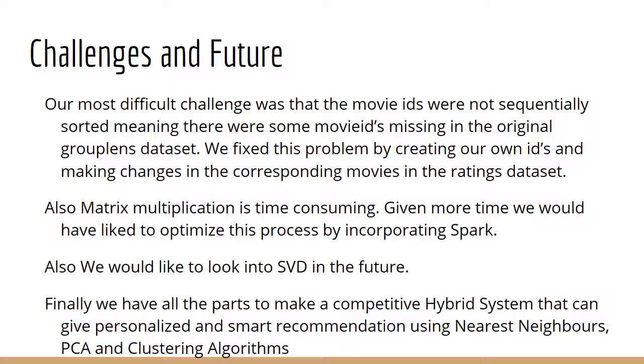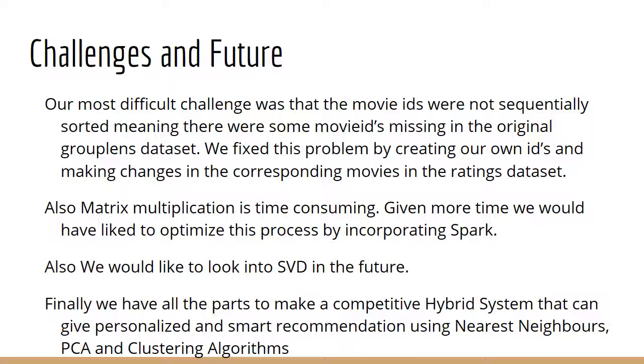One of the most difficult challenges we faced was that the movie IDs were not sequential. It means some movie IDs were missing from ratings.csv and movies.csv. So what we did was create a new ID that was sequential and we changed the corresponding ID in both the CSVs.